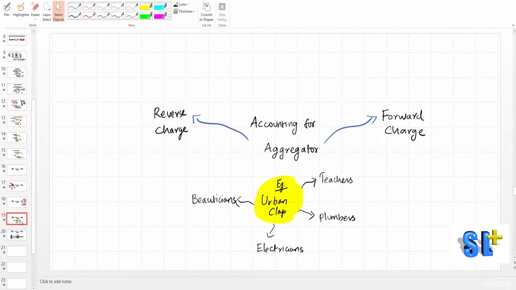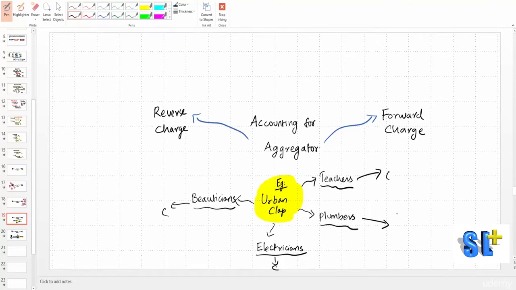Let's have a look at this example. We have this website called Urban Clap, which provides services to teachers, plumbers, electricians, beauticians, and so on. Okay, so they are in turn going to render service to their customers, right?